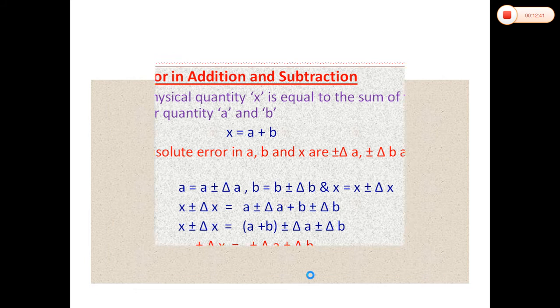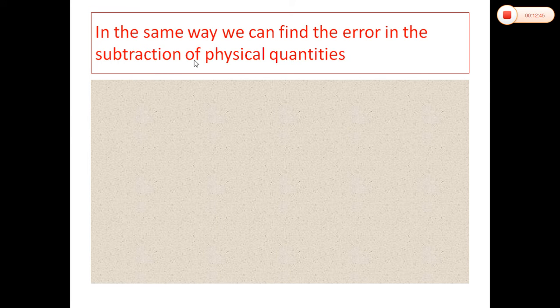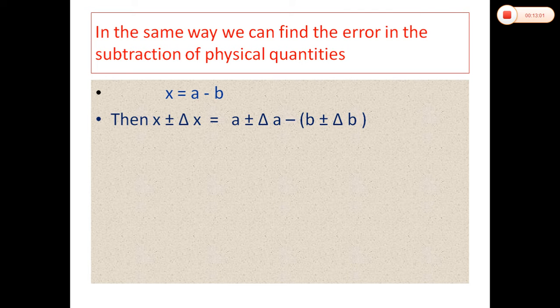In the same way, we can calculate the error in the subtraction of two physical quantities. Here suppose x is equal to a minus b, and in the same manner let a, b and x have absolute errors plus minus delta a, plus minus delta b and plus minus delta x. Then x can be written as x plus minus delta x, a can be written as a plus minus delta a, and b can be written as b plus minus delta b.